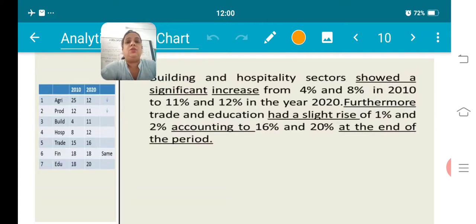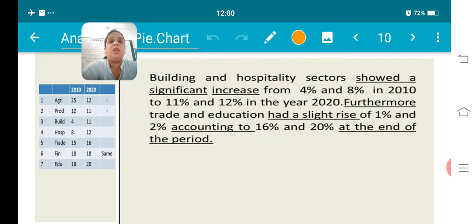Here you can just take the help of the table we have created, because there's no need to see that pie chart again and again. Building and hospitality sectors showed a significant increase from 4% and 8% in 2010, and in 2020 it became 11% and 12%.